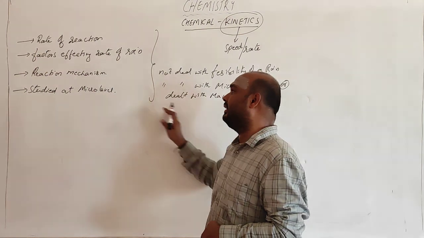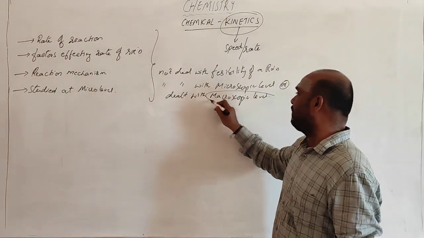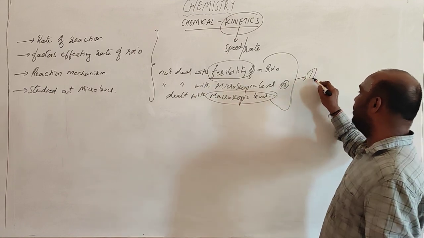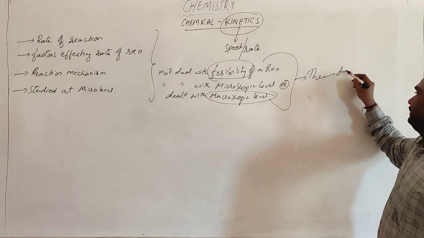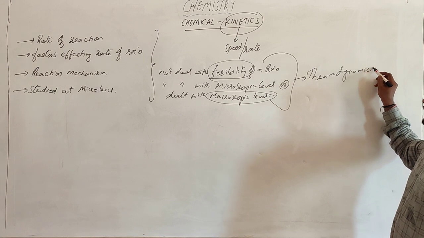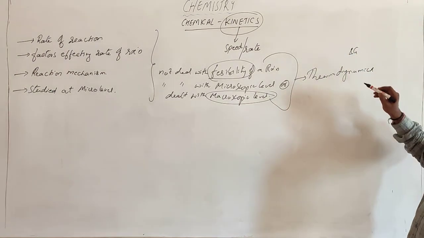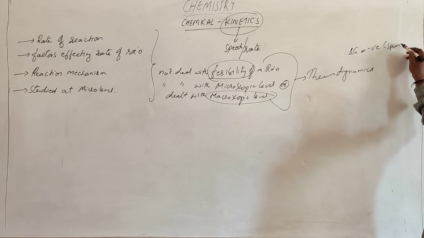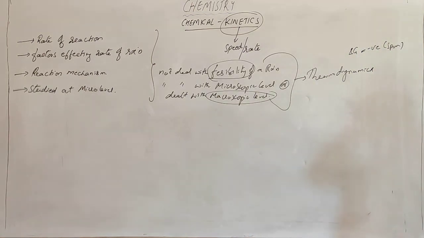It will not deal with the macroscopic level. With respect to the macroscopic level, the feasibility of the reaction is discussed in thermodynamics. If delta G is negative, then the reaction is spontaneous, which means that reaction will occur. That is what it says.